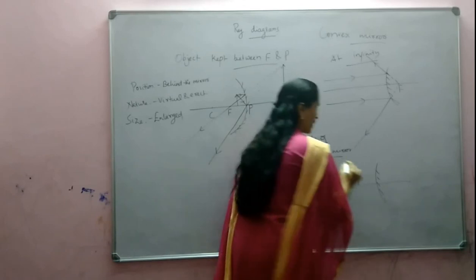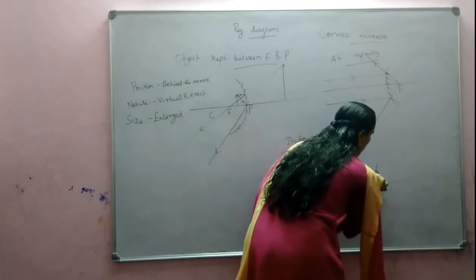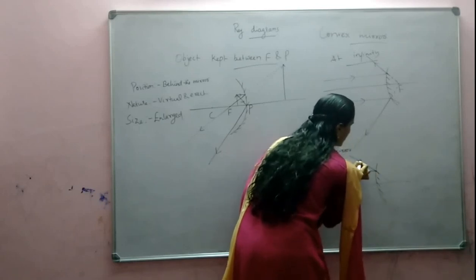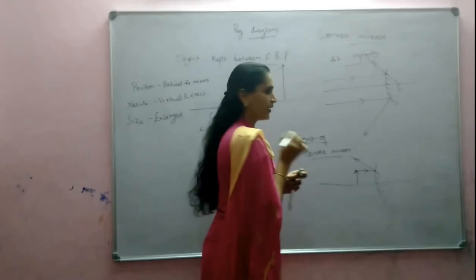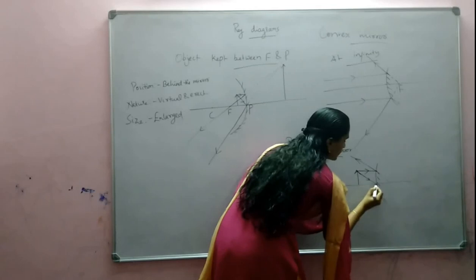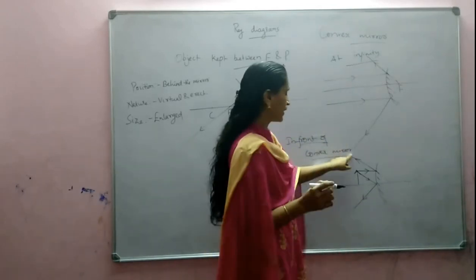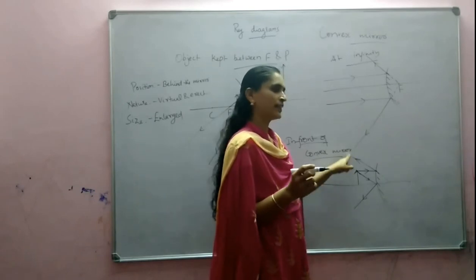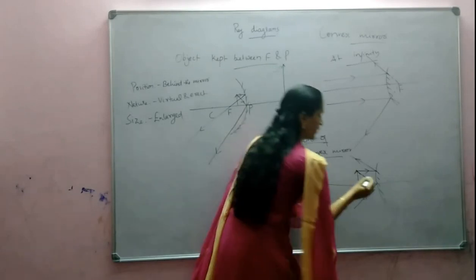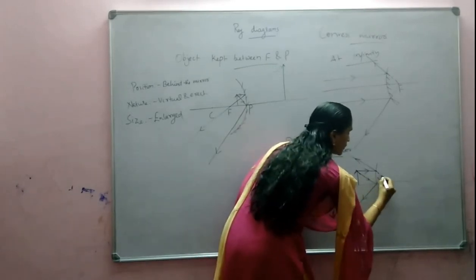So the ray parallel to the principal axis, after reflection appears to come from the focus. Now a ray which makes some angle with the principal axis, the reflected ray also will make the same angle. So is there any chance that these two reflected rays will meet? No chance that they will meet. So if you extend, you can see that they appear to come from this point.